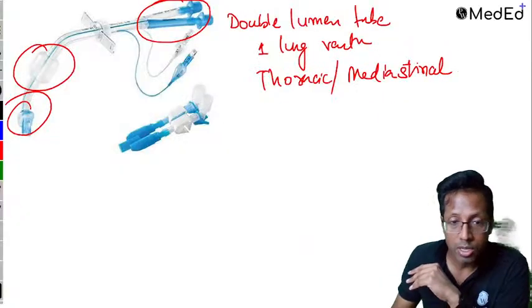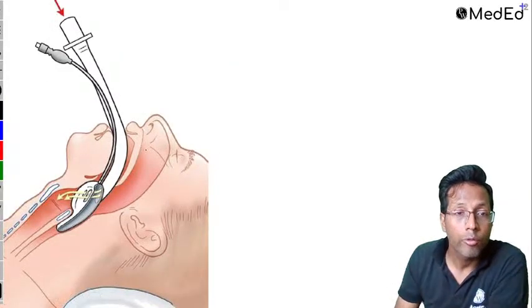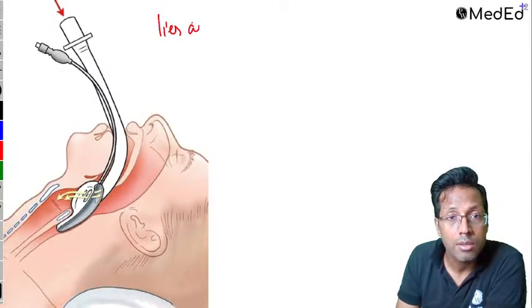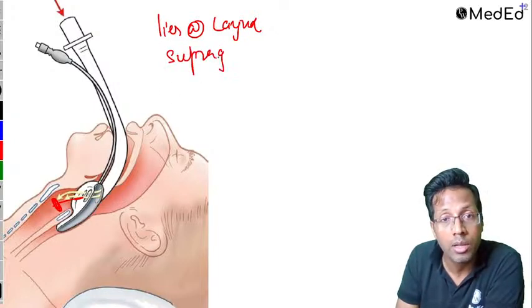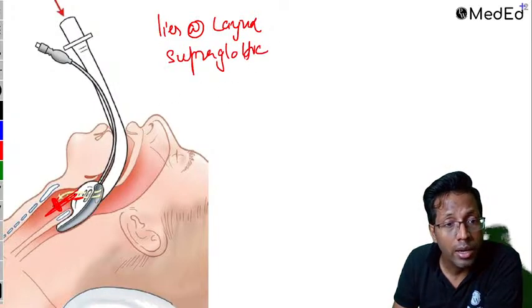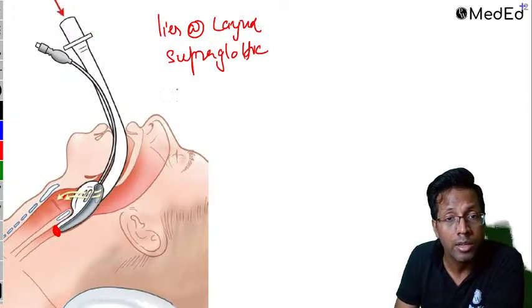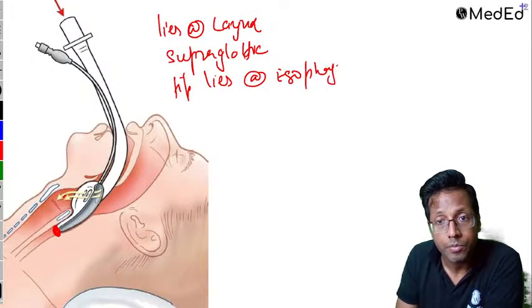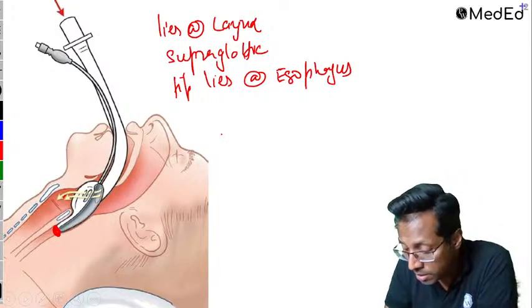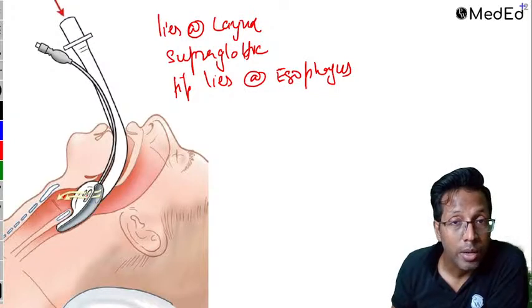So when you see the laryngeal mask airway, remember it lies at the larynx, outside the glottis. If this is the vocal cord, it is outside the glottis, so it is a supraglottic device. And you will find the tip of the LMA lies at the esophagus. So these are three important points: it lies at the larynx, it is supraglottic, and the tip lies at the esophagus. So now the point is, it is not preventing aspiration.